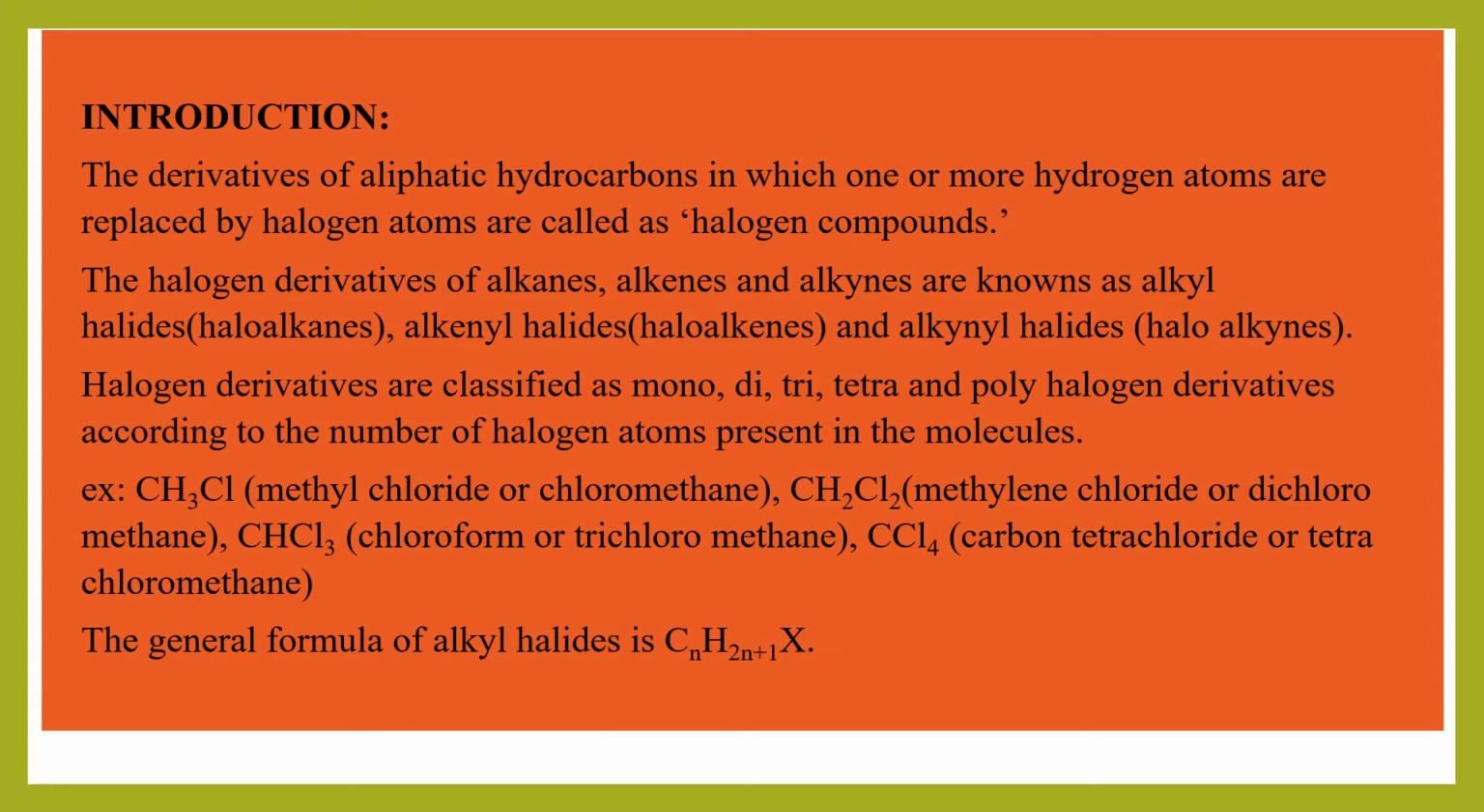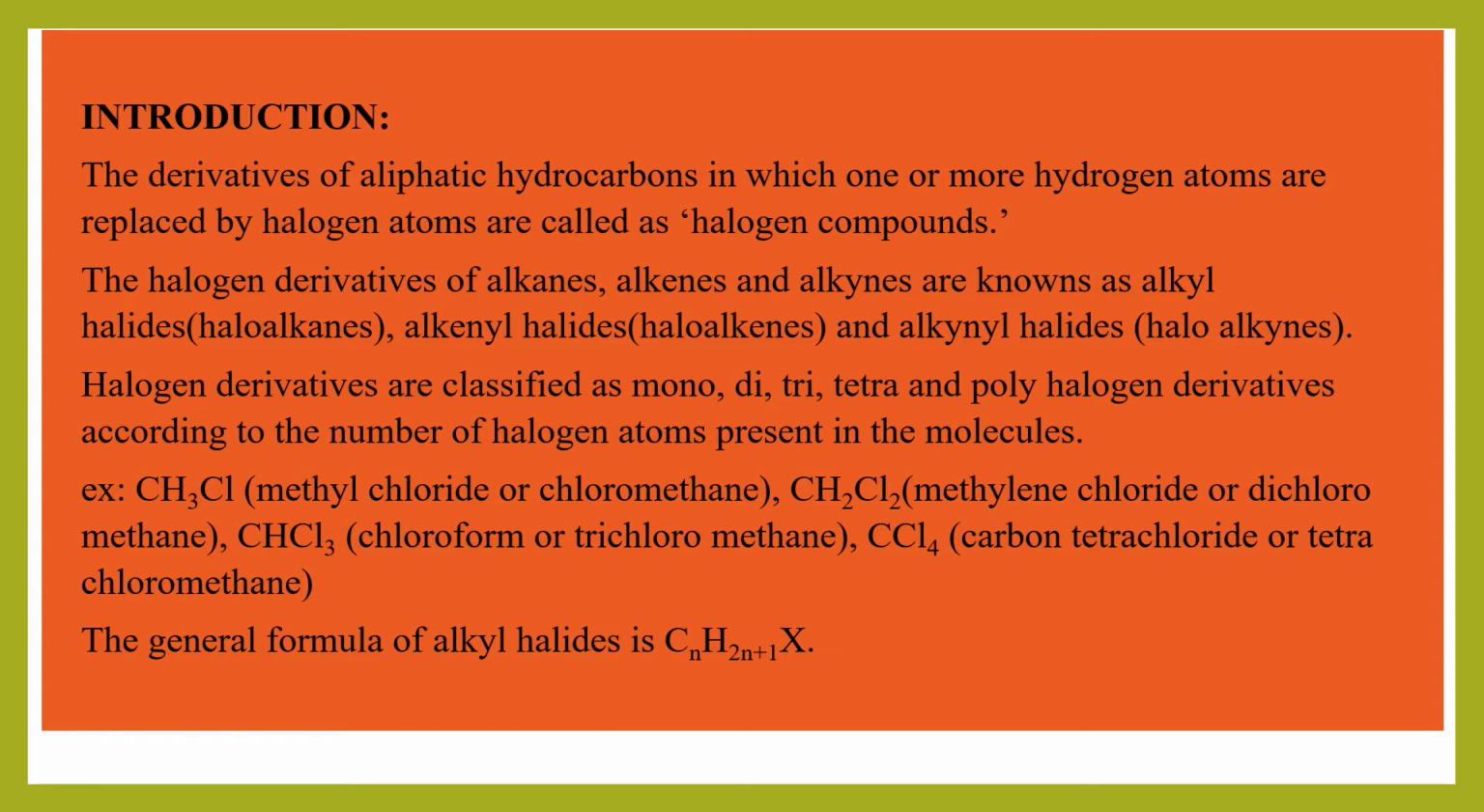So like this, halogen derivatives can be classified into mono, di, tri, tetrahalogen derivatives. How, students? Depending upon the number of halogen atoms present in the molecules. Look at the general formula of alkyl halides. It is given as CnH2n+1X, where X is the halogen atom. Suppose n is equal to 1, then C1H(2×1+1) is CH3. Suppose X is Cl, then CH3Cl.